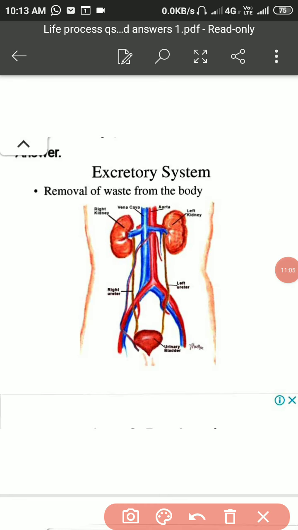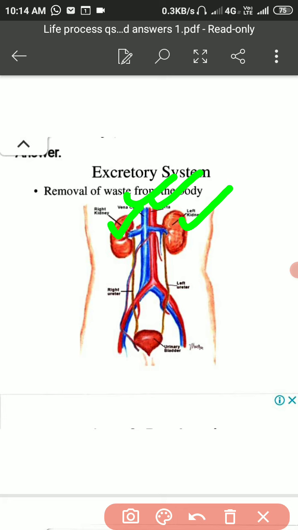the excretory system. Dear students, here you are looking at a pair of renal artery and renal vein which are entering the left and right kidney. So a pair of kidneys are there and a pair of blood vessels, a renal vein and renal artery, are entering the kidneys on both sides.